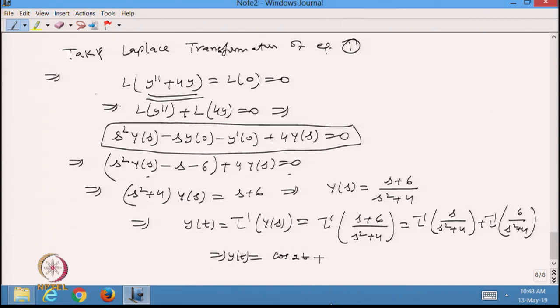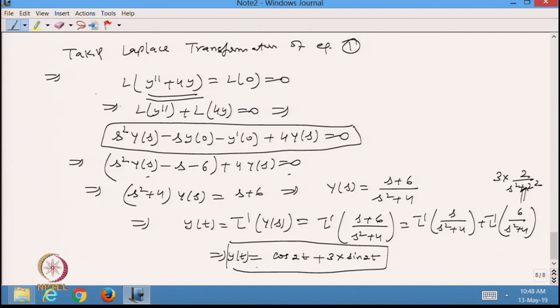So, from here I can write this as 3 multiplied by 2 divided by (s square plus 2 square). So, this is equal to sin 2t. So, my function, the solution of the initial value problem, is y(t) equal to cos 2t plus 3 sin 2t, and that is the unique solution we were looking for.